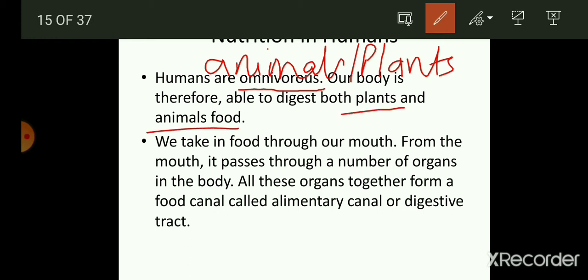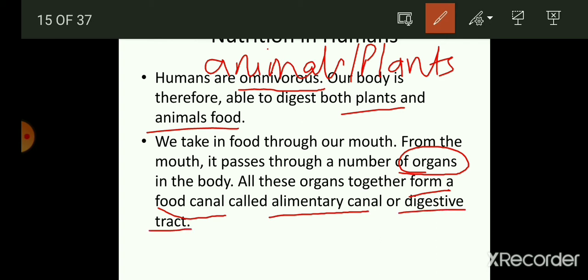Here we take in food through our mouth, and from the mouth it passes through a number of organs in our body. So in this chapter we have to study all those organs which are present in our body to digest food, to take the nutrition from the food. And all these organs together form a food canal, known as the alimentary canal or digestive tract.